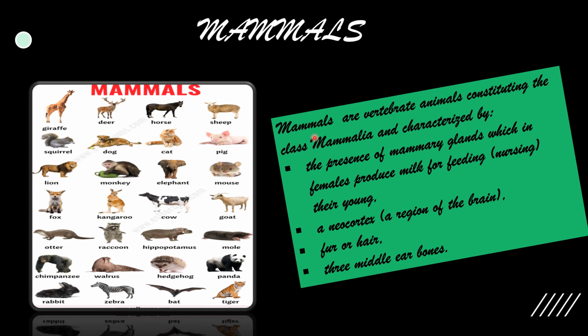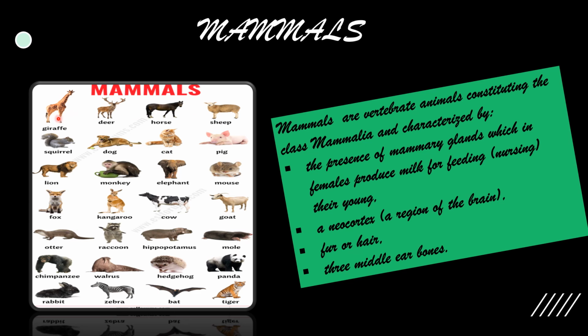The last one is mammals. Mammals are vertebrate animals constituting the class Mammalia and characterized by the presence of mammary glands, which in females produce milk for feeding or nursing their young. They have a neocortex, that means a special region of the brain. Their body is covered with fur or hair, and they have three middle ear bones, that is malleus, incus and stapes, or hammer, anvil and stirrup.